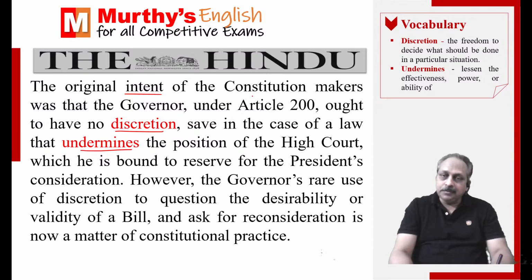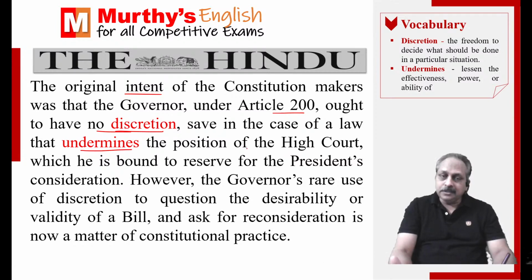The original intent of the constitution makers was that the governor, under Article 200, ought to have no discretion. Governor does not have the discretion, the right to go in for discretion. That's what Article 200 says. Except, save in the case of a law that undermines the position of the High Court.